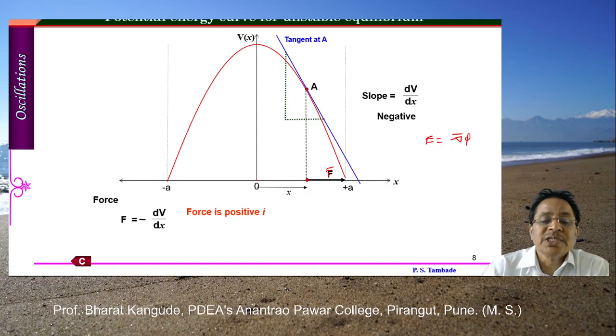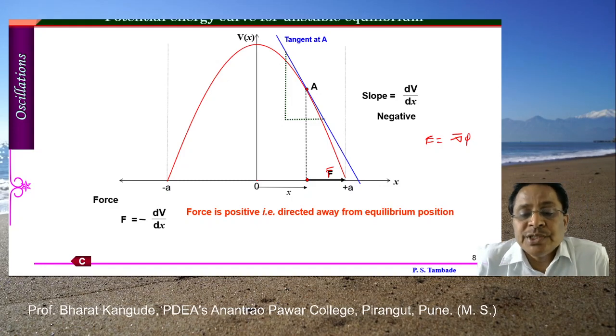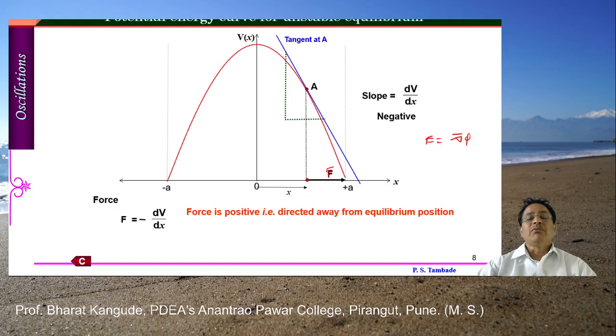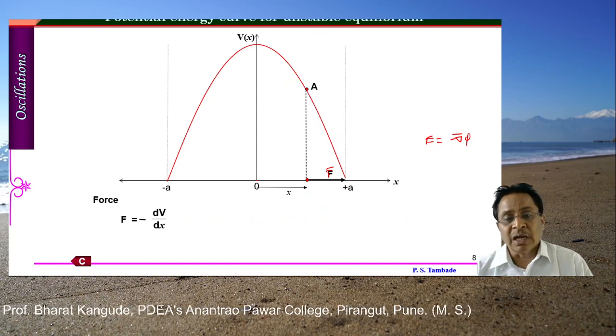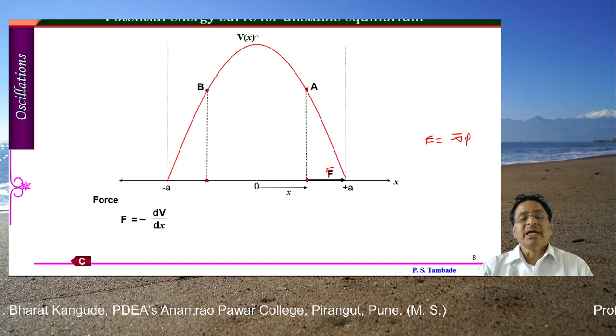Now therefore the force is positive, or minus that becomes positive. That is what the force is directed away from the equilibrium position as shown in this particular graph. Now the same thing is repeated on the left hand side for this point B, where you will get the following steps.